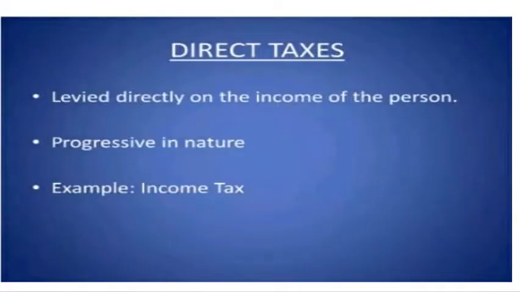The direct tax is levied directly on the income of the person. It is progressive in nature. Example, income tax. A tax such as income tax is levied on the income or the profit of the person who pays it, rather than on the goods or services. It is directly levied on the income of the person, and here it is progressive in nature. Example of a direct tax is income tax.